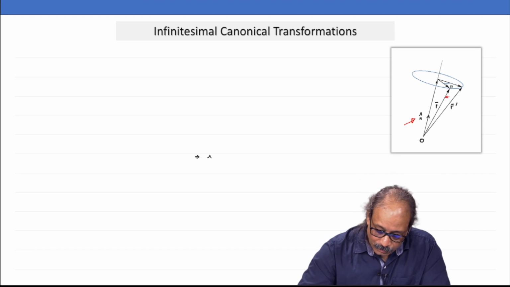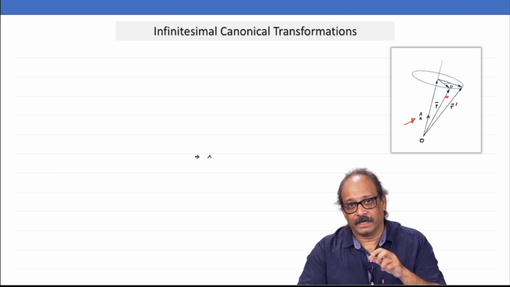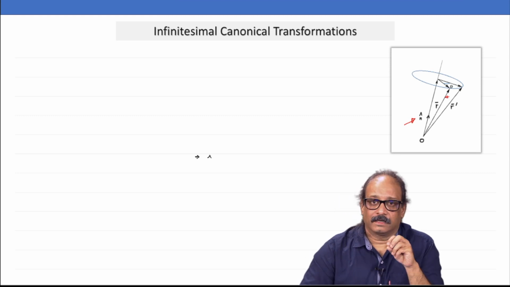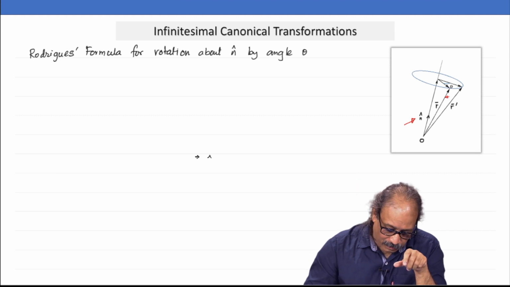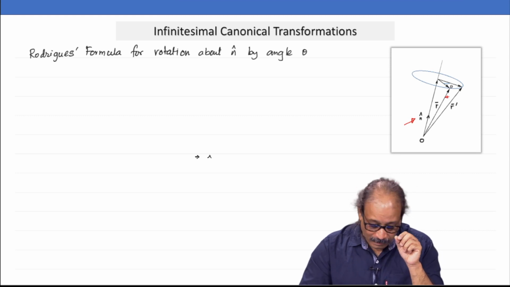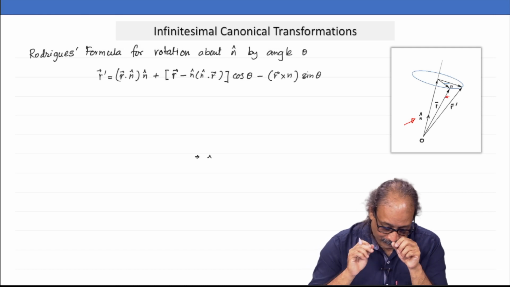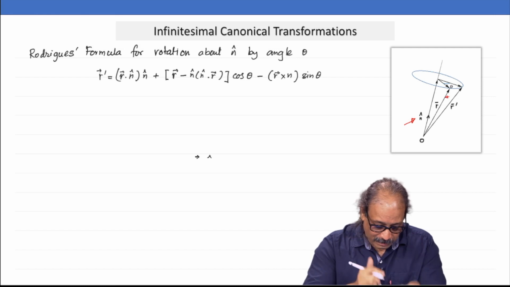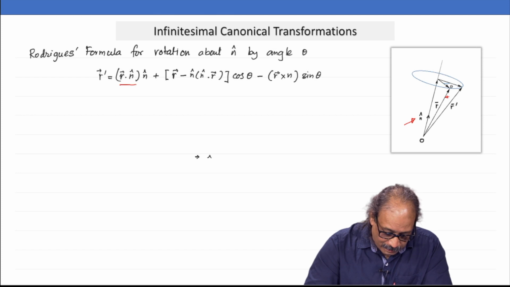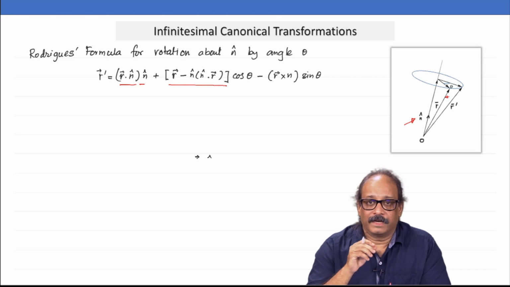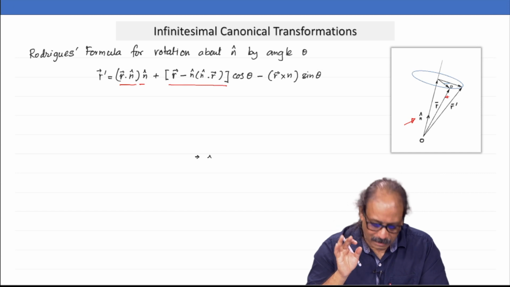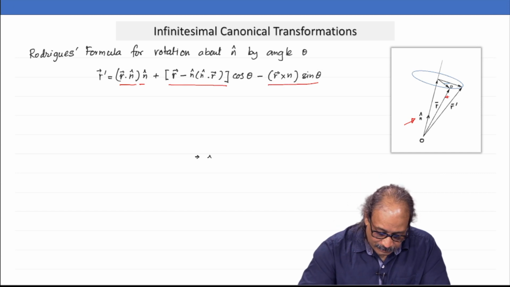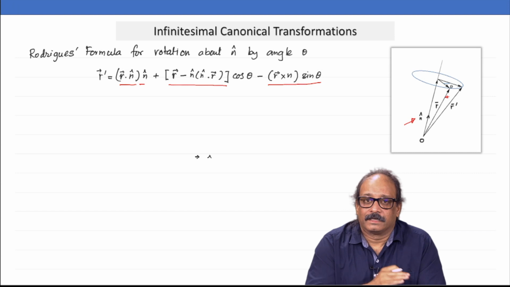Here r would go to r prime if I have a rotation by amount theta. And how do I express r prime in terms of r? There is what is called the Rodrigues formula for that, and the Rodrigues formula is given by r prime is equal to r dot n cap times n cap plus r minus n cap times n cap dot r times cos theta, and then there is a last term which is r cross n cap times sin theta.